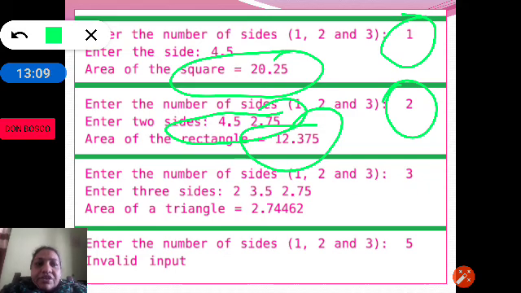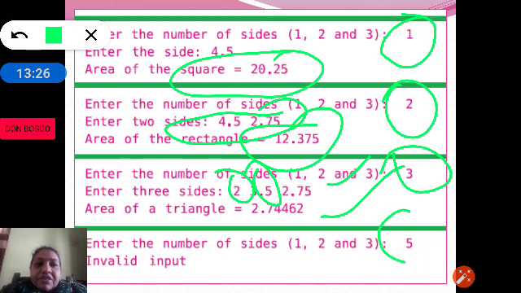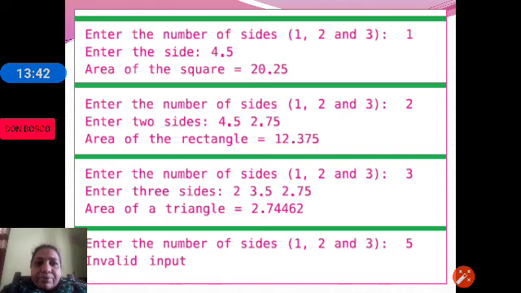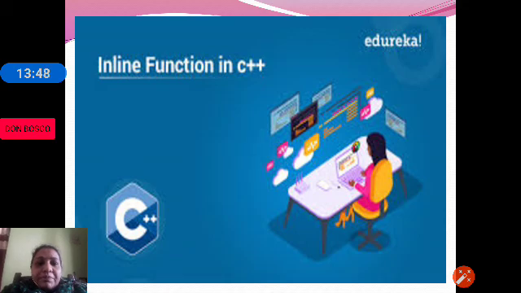In the next run, if the user enters 3, that means the sides are 3.5 and 2.75. So root of s into s minus a into s minus b, then we are printing the area of the triangle. If the input is 5, we are asking the user to give the number of sides, that is 1, 2 and 3. If the user enters 5, for 5 we don't have any calculation, so we print invalid input and we terminate the program. So this is how function overloading is implemented.